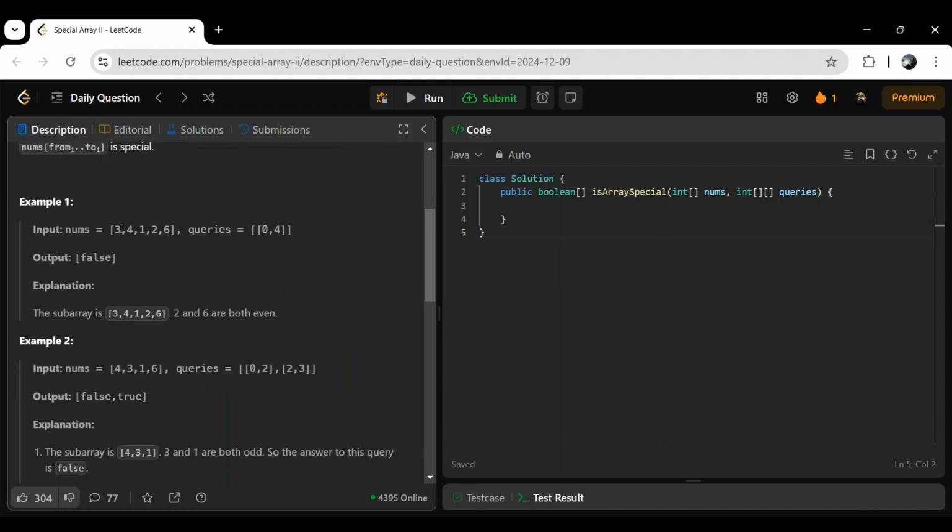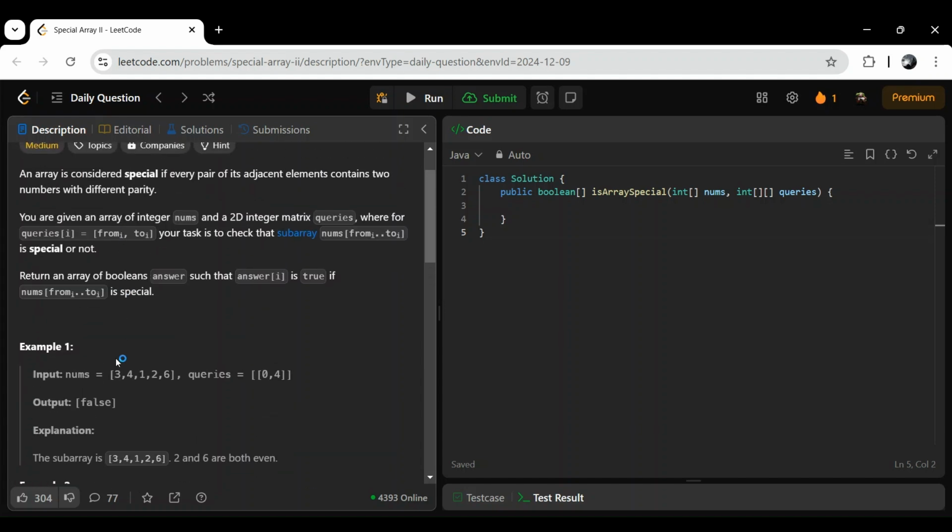Every pair means, let's say, 3 and 4. Here it is given 0 to 4, so indices 0 1 2 3 4. All the elements are considered as one subarray. In this array, a pair can be 3 and 4, and we have to check that these two are of different parity. Different parity means, let's say this is even, then this should be odd, and then this should be even.